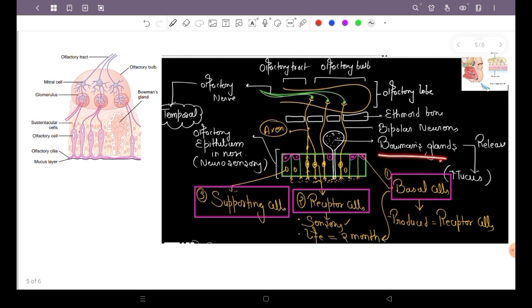Now, these Bowman glands are responsible for secreting mucus. What is the function of the mucus? The mucus from these cells helps to lubricate the membrane, the nasal membrane. The nasal passage has a membrane, and it helps to trap dust particles, carbon molecules, or some sort of bacteria.